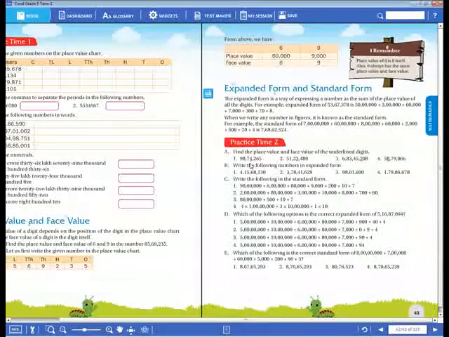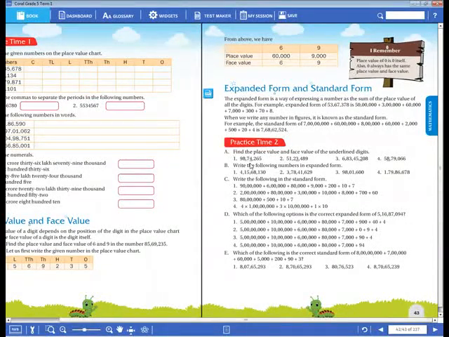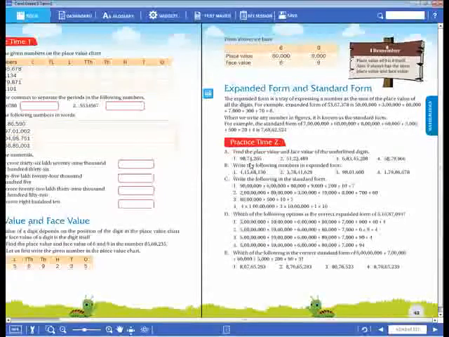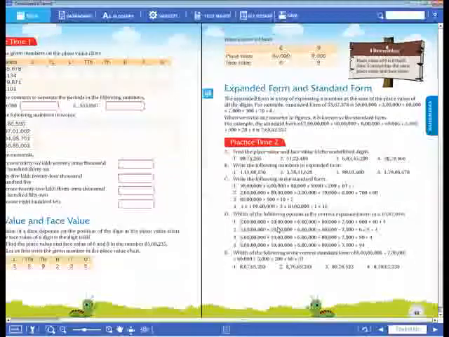Now next, E Roman, what is that? Which of the following is the correct standard form? Already they have given the expanded form, and for the options they have given the standard forms. Then which is the correct standard form of that given expanded form? You have to correctly tick it. Okay, dear children, I hope everyone has understood. Then the remaining things, I will send you this homework, Practice Time 2 totally. You have to complete the homework, and tomorrow morning I will send you the answers for this problem.